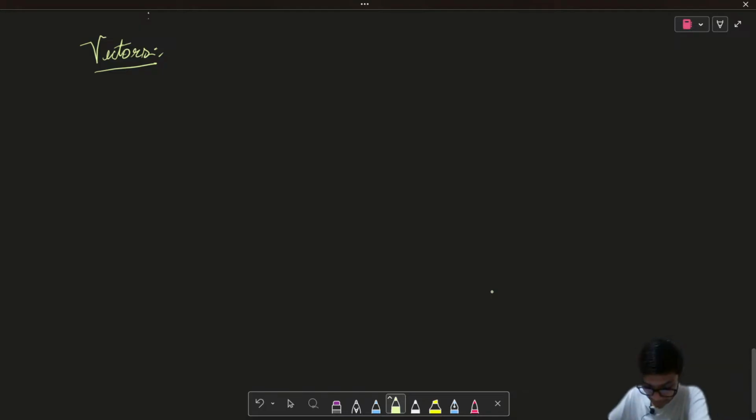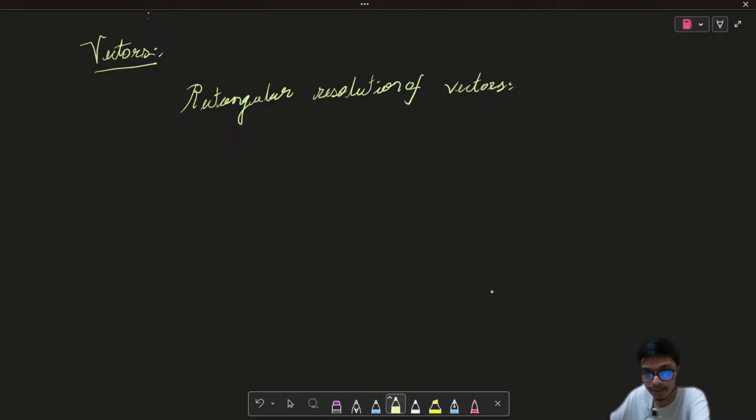Or let us try to understand the rectangular resolution of vectors. What do we actually mean when we talk about the rectangular resolution of vectors? I'm going to talk about it in terms of 2D as well as 3D.